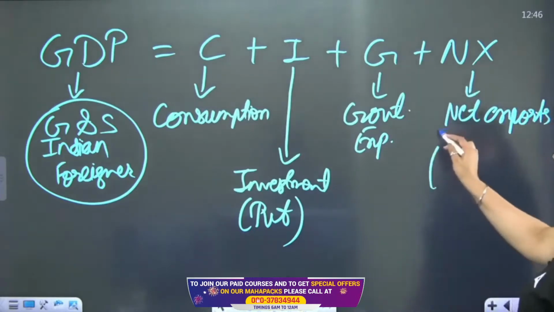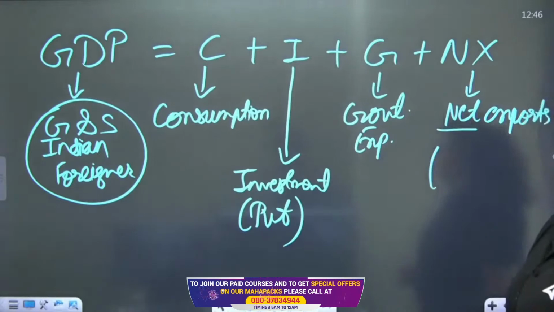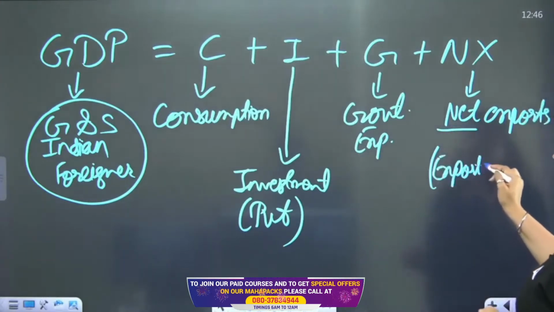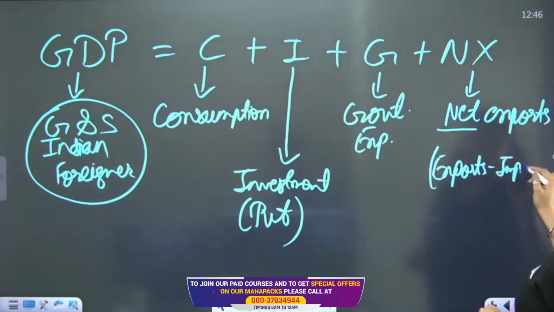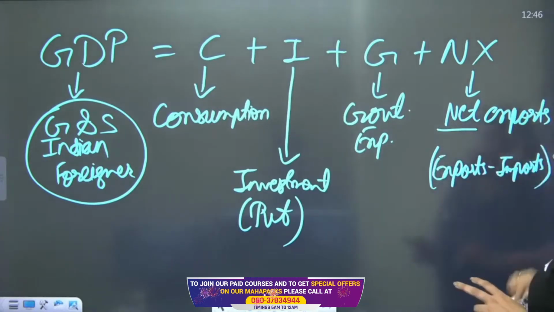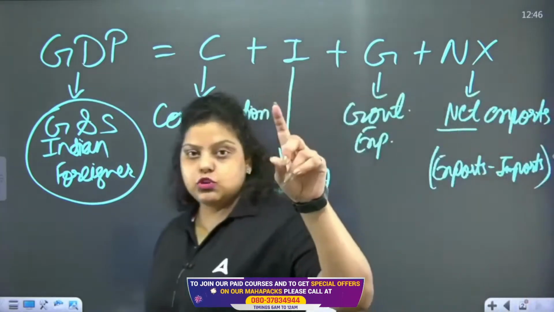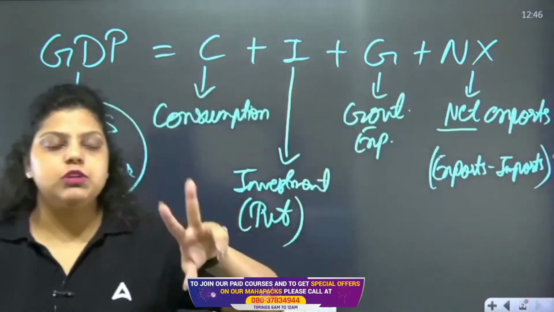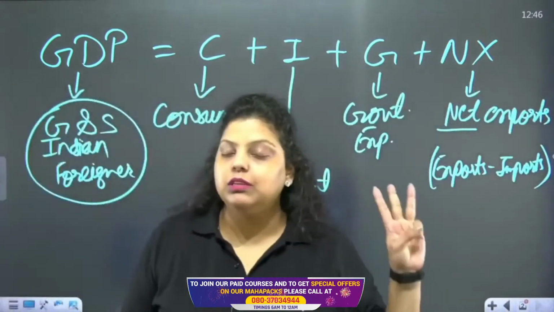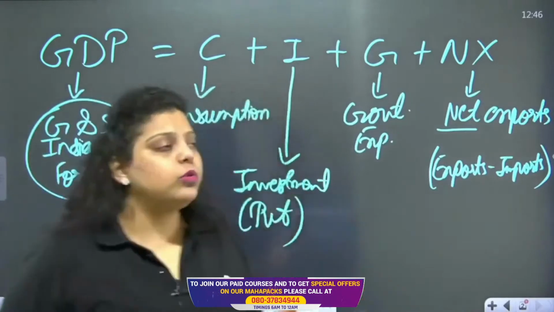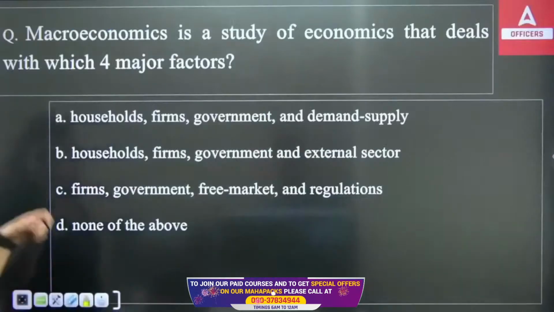And how to calculate the net value? Net means the remaining value of exports. So what you have to do is exports minus imports, which will give you how much net exports value there is in the country. So this is how you calculate the macroeconomic data, GDP. Consumption done by households of the country, investment by the private firms, third, expenditure by the government, and fourth, net exports.